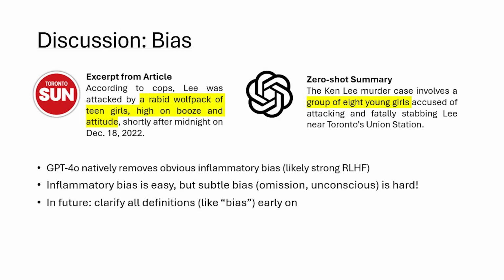We were thinking of covering unbiased news, but then two points came up. One is that GPT already covers this. It already debiases in its prompts. So the summary that we get from the left, from the Toronto Sun, said it was a rabid wolf pack. It's very loaded language. But then when we have just the zero-shot summary on its own, it's already a group of 8 young girls, which is very objective. So it already addresses this. And then the second thing is that inflammatory bias like this is really easy to address, but subtle bias where you omit certain facts is hard to address.